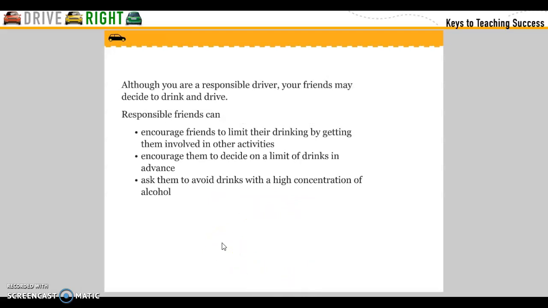Although you are a responsible driver, your friends may decide to drink and drive. Responsible friends can encourage friends to limit their drinking by getting them involved in other activities. Encourage them to decide on a limit of drinks in advance and ask them to avoid drinks with a high concentration of alcohol.